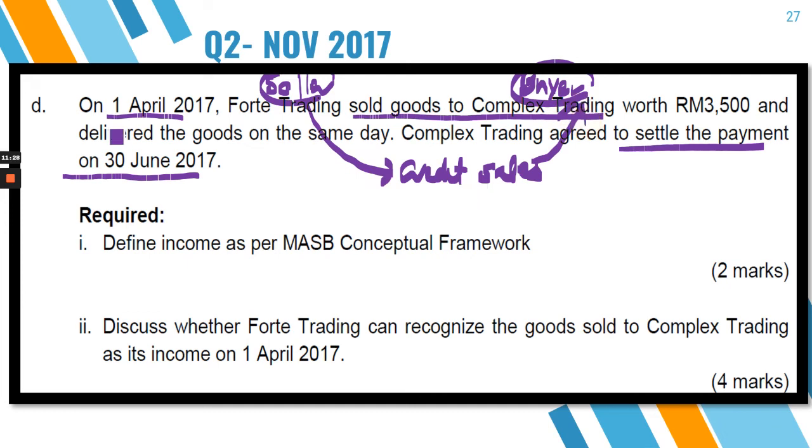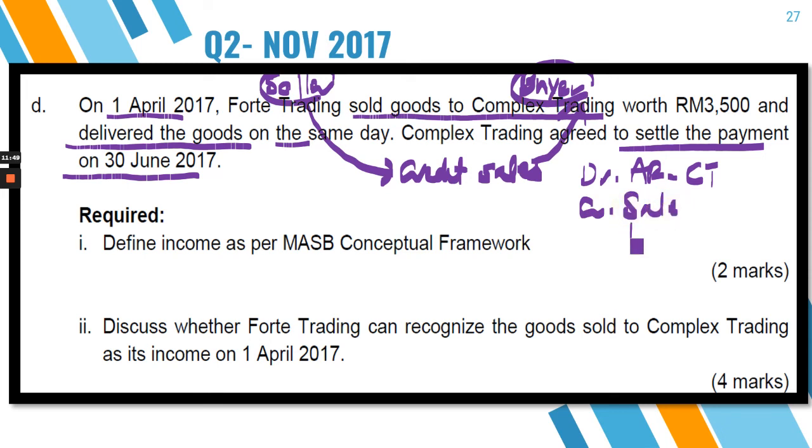You deliver the goods, right? But the payment was not yet received. So in terms of debit and credit, you debit accounts receivable, if you think about FAR210 Trading's record, with the name Complex Trading, and that one will be credited to the sales account or sales revenue. How much? 3,500.